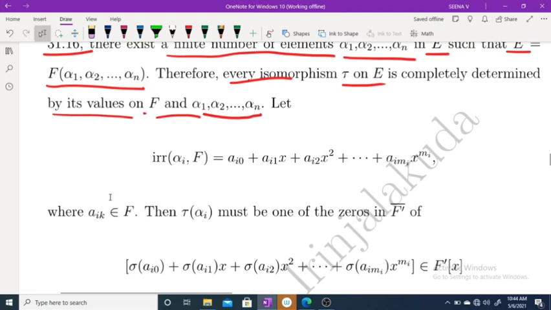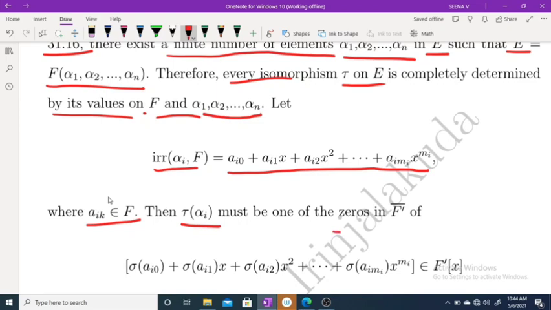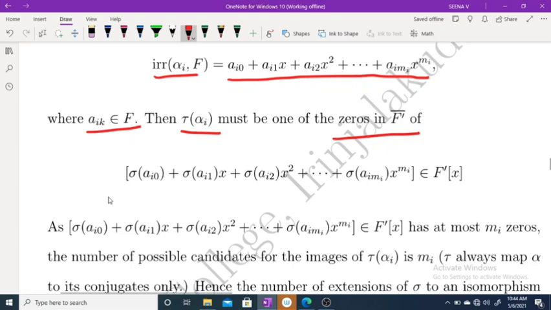So let the irreducible polynomial of alpha i over F be, suppose, this one: a i0 plus a i1 x plus etc. plus a i mi x raised to mi, because we have to find the irreducible polynomial for each of alpha 1, alpha 2, etc., alpha n. Okay, where a ik belongs to F. So then tau alpha i must be one of the zeros in F dash closure of this polynomial: sigma of a i0 plus sigma of a i1 x plus etc. plus, which belongs to F dash x.